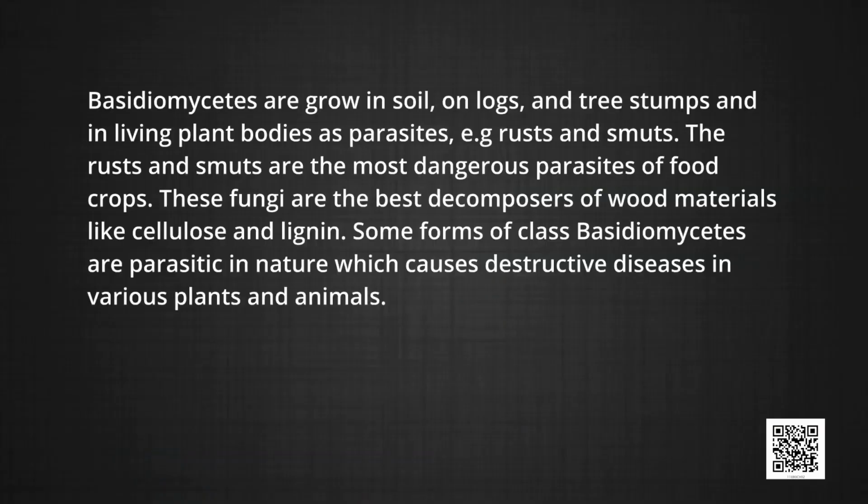Basidiomycetes grow in soil, on logs and tree stumps, and in living plant bodies as parasites, for example rust and smut. The rust and smuts are the most dangerous parasites of food crops. These fungi are the best decomposers of waste material like cellulose and lignin. Some forms of class Basidiomycetes are parasitic in nature, which cause destructive diseases in various plants and animals.